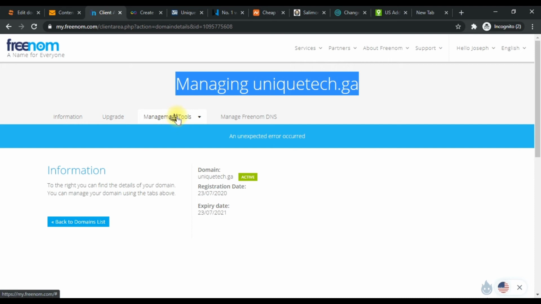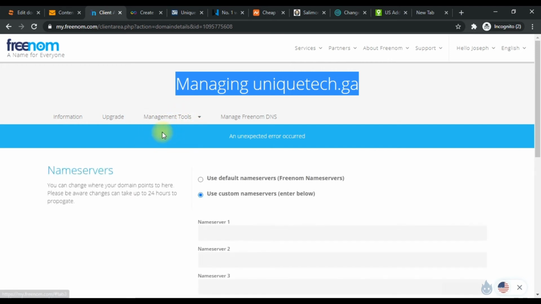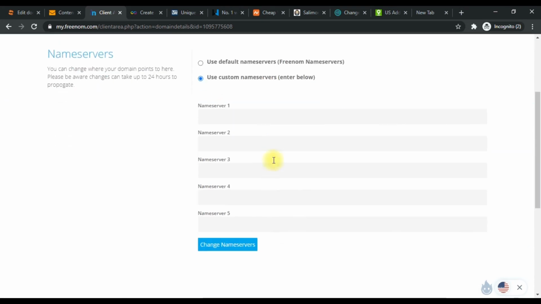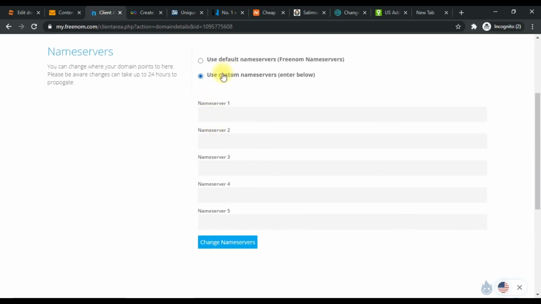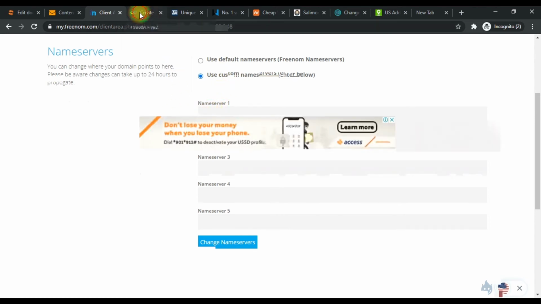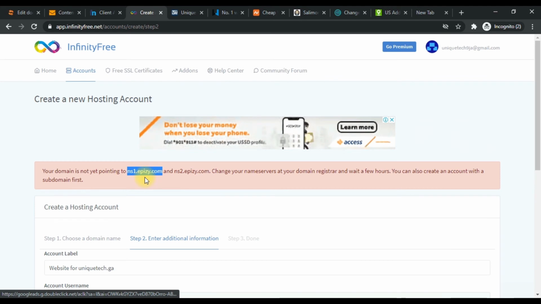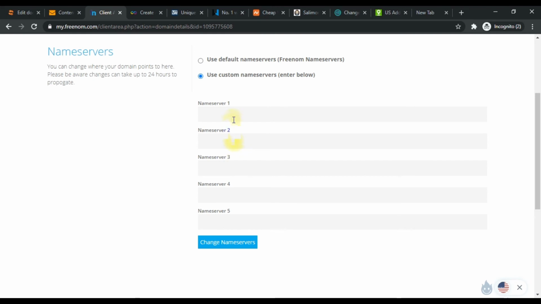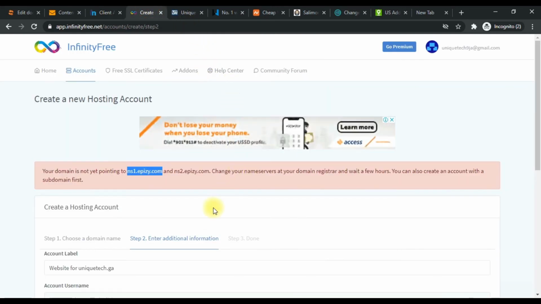So we use custom name servers instead of the original name servers. We copy this and paste it into name server 1, and then we copy this ns2 and paste it into name server 2, and then we click change name servers. Wait for it to complete. Changed successfully. It means that we are pointing to that domain.